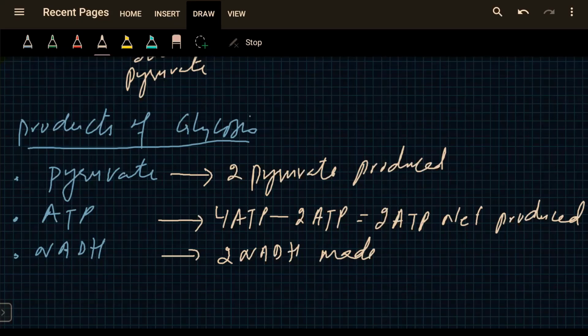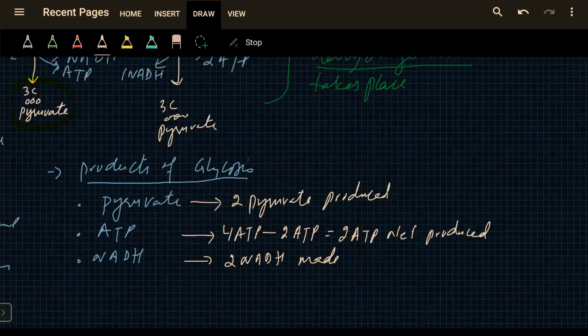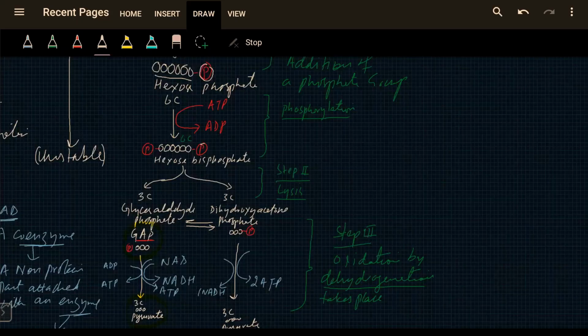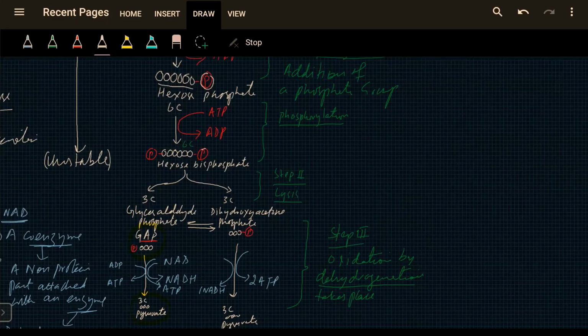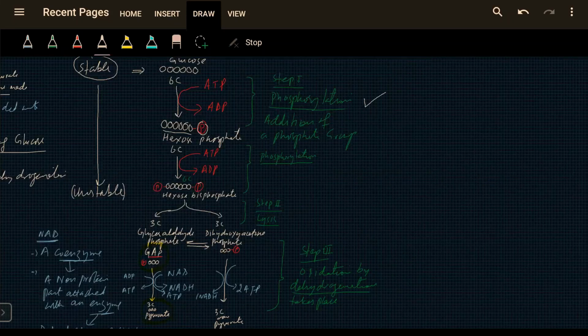So let's see the glycolysis again. So this is glycolysis. Glycolysis is divided into 3 steps. The first step is phosphorylation. Second step is lysis. And third step is oxidation by dehydrogenation. Okay.